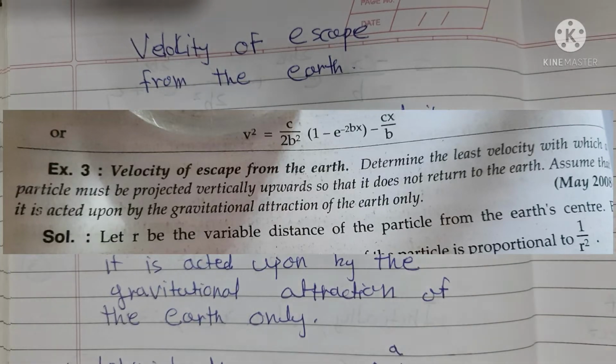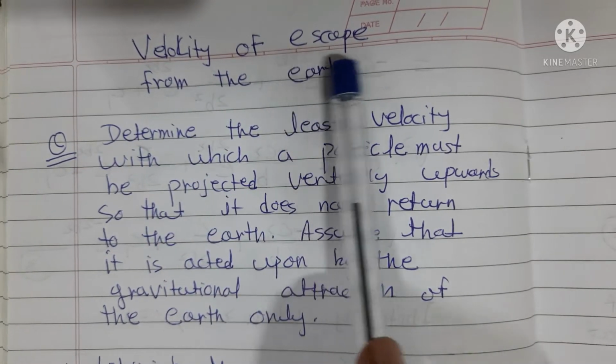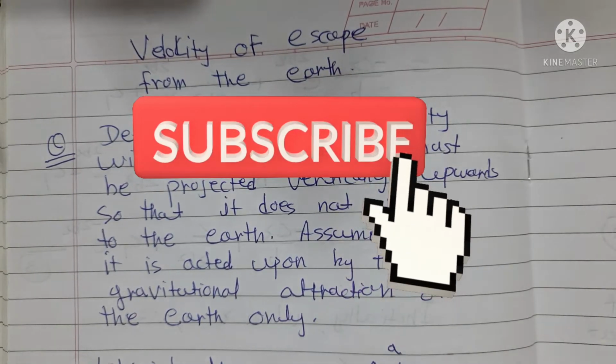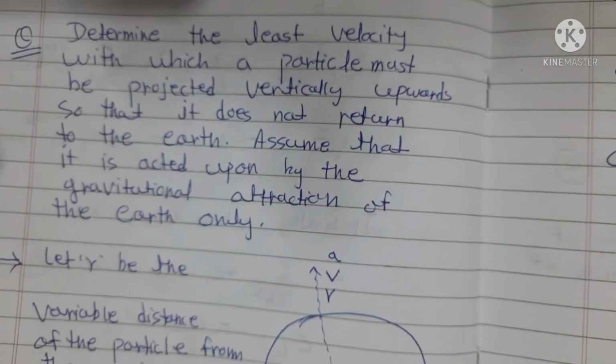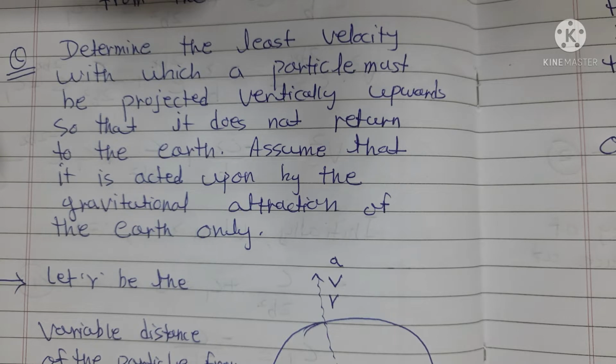Hello, students. Today we are going to study one more application of the differential equation, that is the velocity of escape from the Earth. We know that everybody on the Earth is acted upon by a force called the acceleration due to gravity, or the force of attraction, that we call the force of gravity.